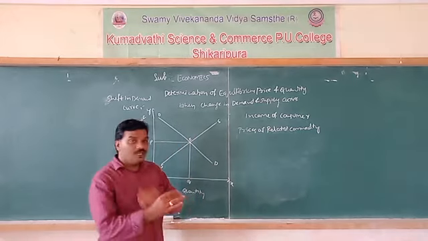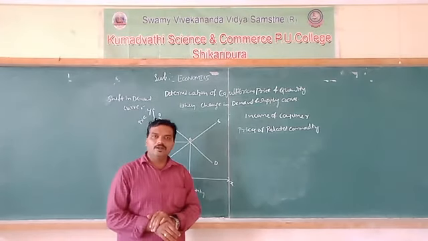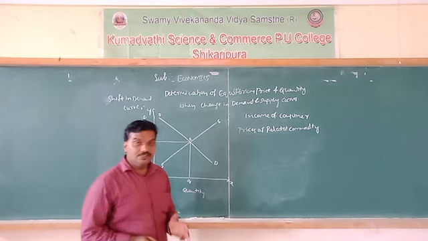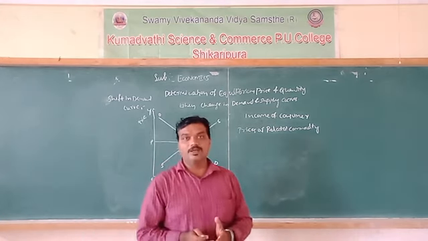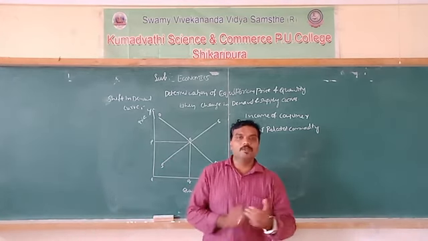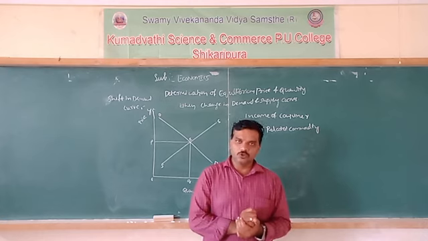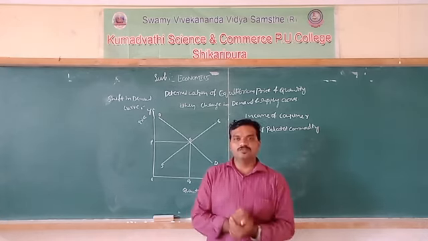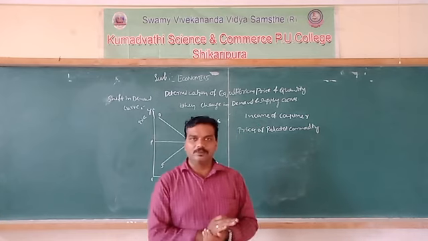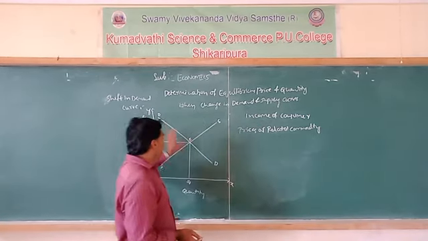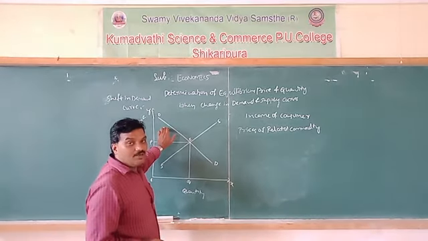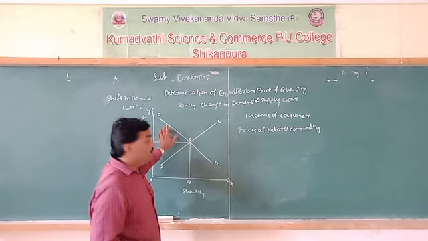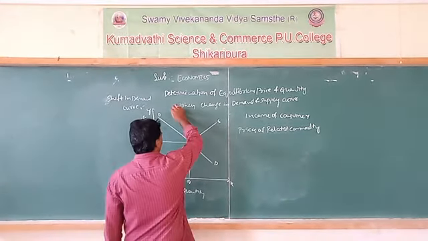If the income of the consumer increases, what happens? At the existing price level the purchasing power of the people also increases, so they are willing to purchase more and more units of the commodity at the existing price level. So the demand curve shifts to the right side of the original demand curve.